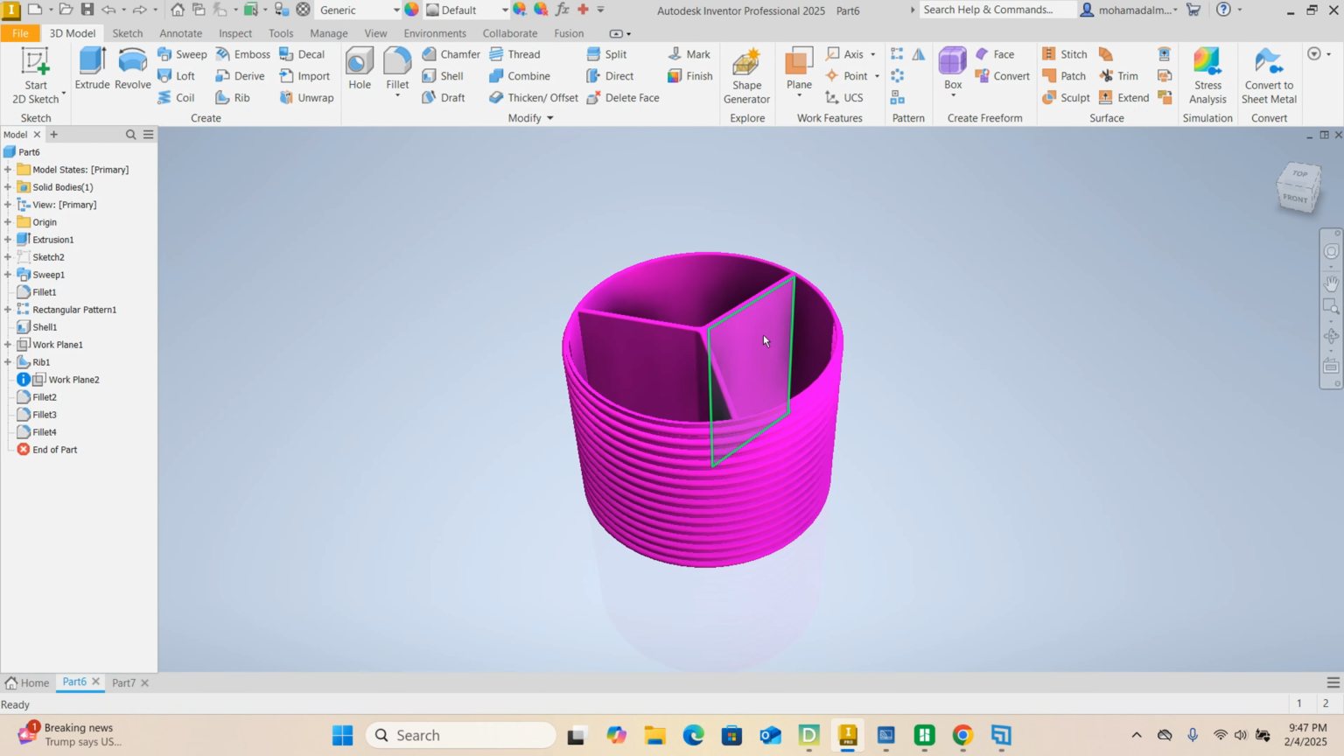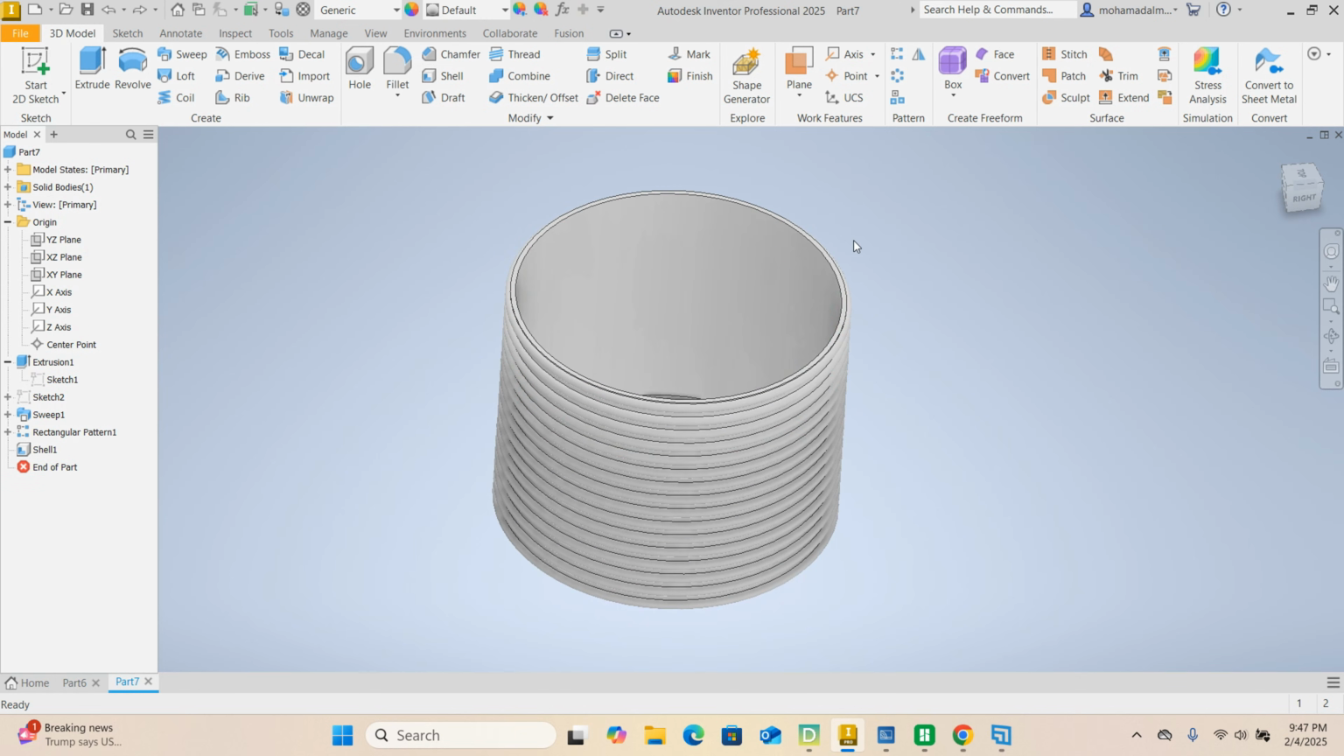Keep working hard. All right, so to create these compartments, we're going to use the rib command. The rib command is very simple. And where is the rib command? It is under the Create panel in the 3D Model tab, under the Create panel, that is Rib.